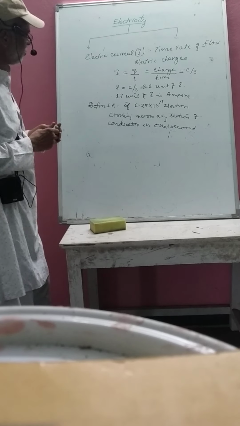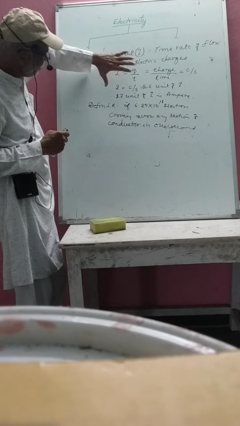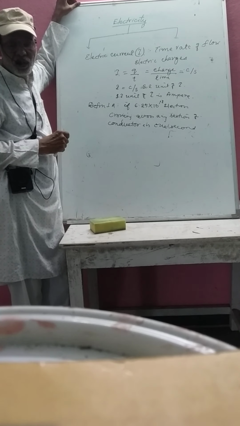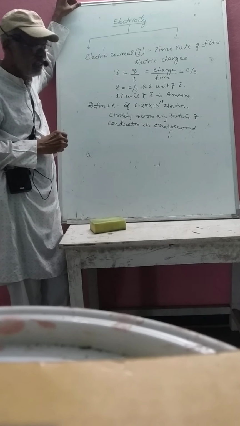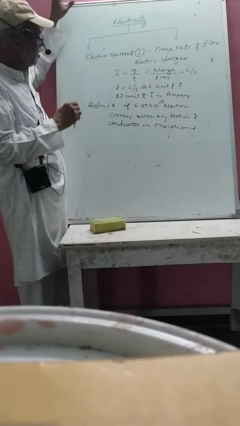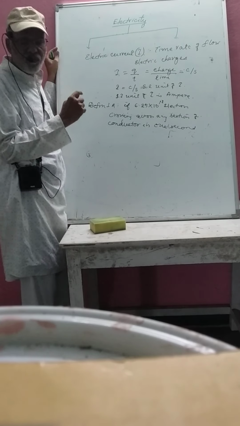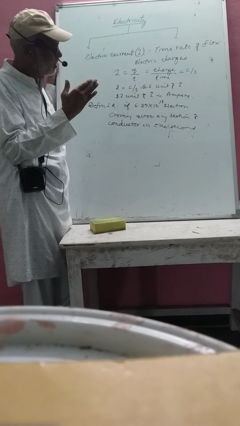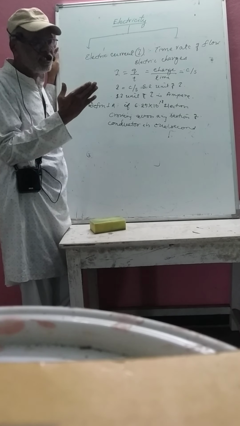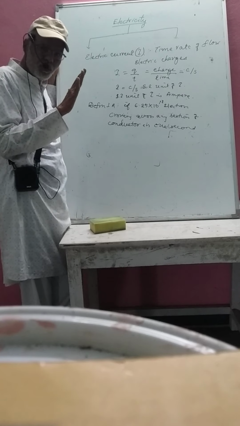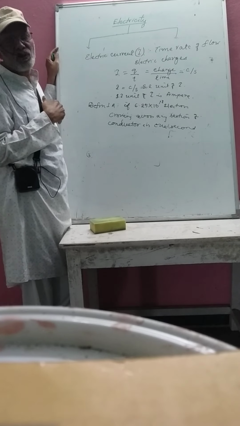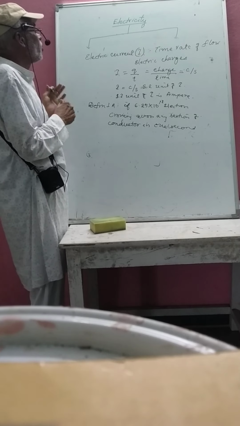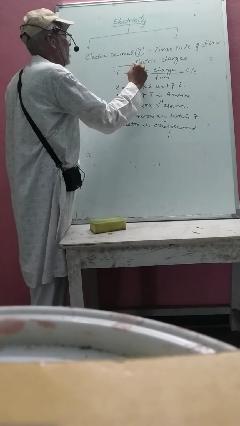Now I would like to discuss that this definition holds good when the current is steady flow, when the electric current is steady one. Steady one means the rate of flow of electric charge across any section of a conductor should be steady. It should not vary with respect to time. Such a current is known as the steady current. So this expression holds good for steady current.